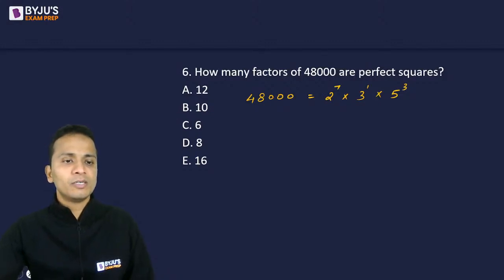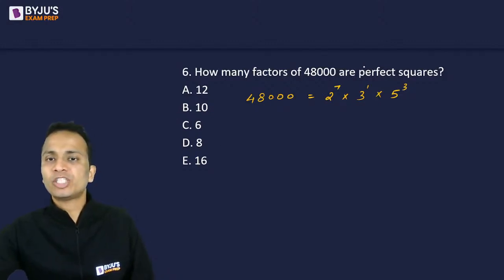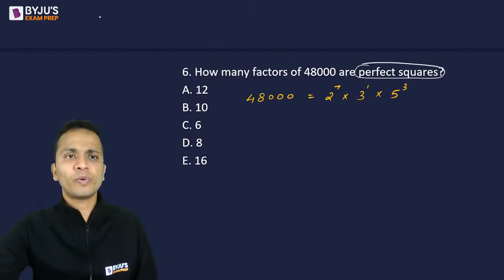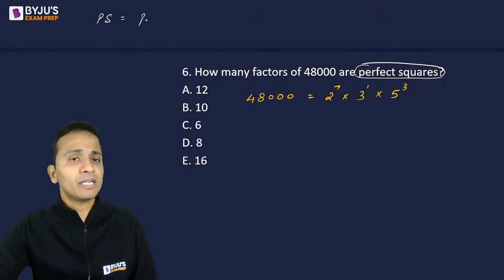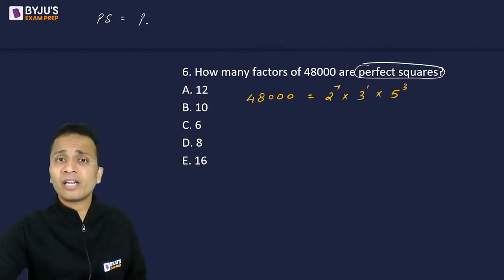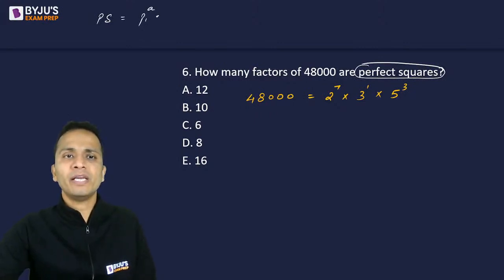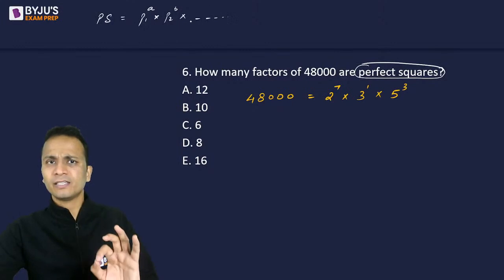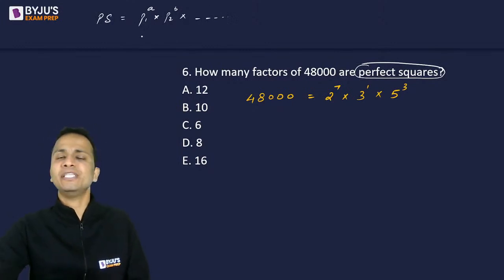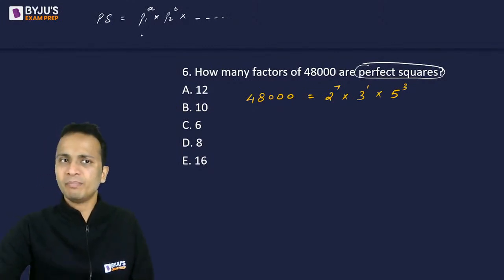Okay. Now I want all the factors which are perfect squares. Now perfect square numbers, whichever perfect squares there are, if I do the prime factorization of any perfect square, it will be written as p1 raised to the power a multiplied by p2 raised to the power b and so on, where p1, p2 and so on are prime numbers.